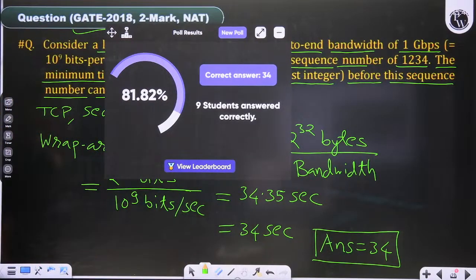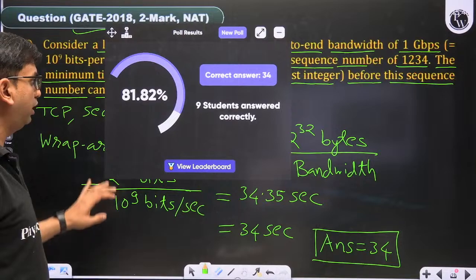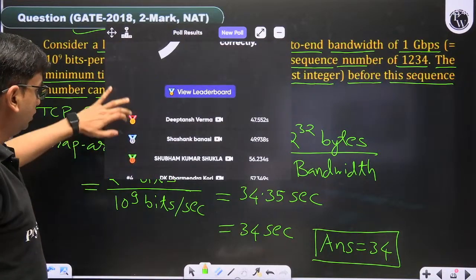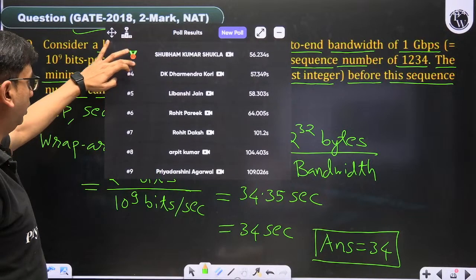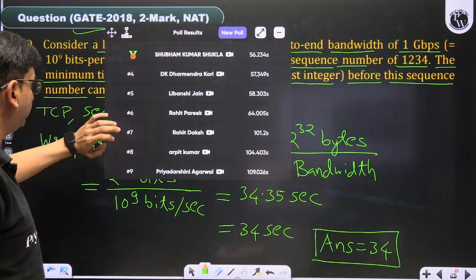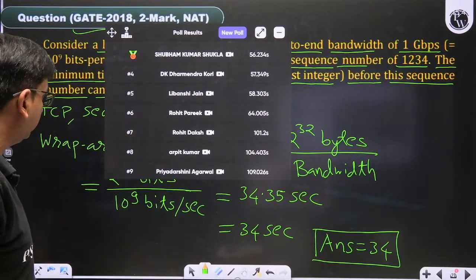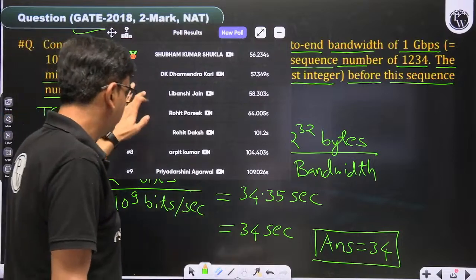81% of people have given the correct answer, that is, 9 students answered correctly. These are Deeptan, Shashank, Shubham, DK Dharmendra, Libanshi, Rohit, Arpit and Priyadarshini Agrawal. Done.